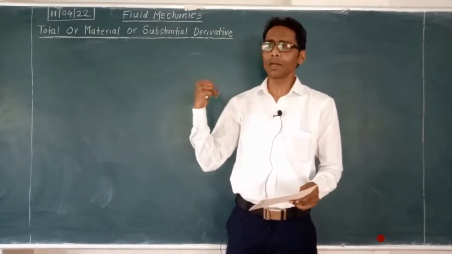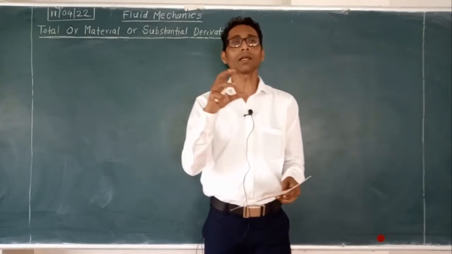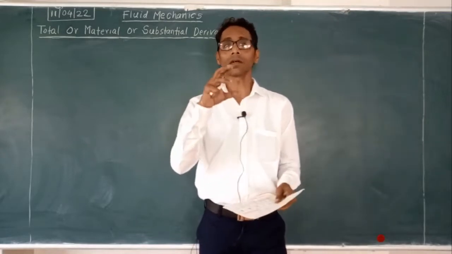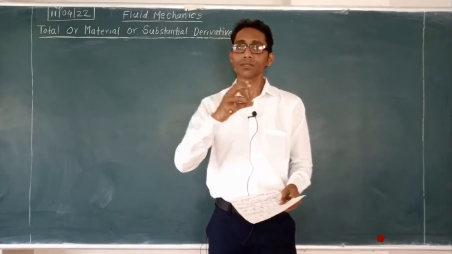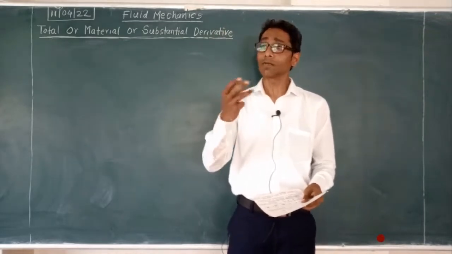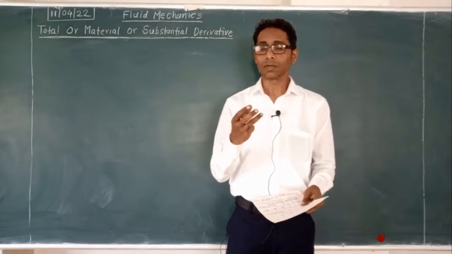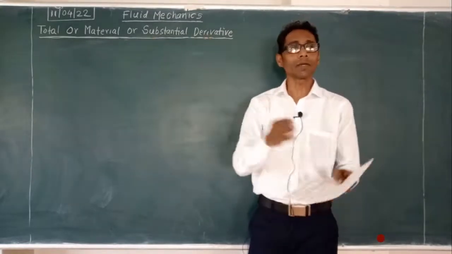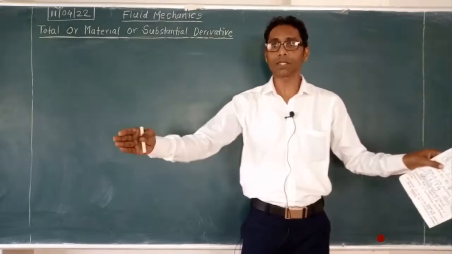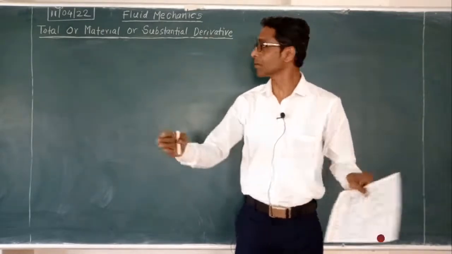Mathematically, a derivative gives the change in one element with respect to some other element that we keep constant. This total derivative is a complete equation, which is why it is called the total derivative.